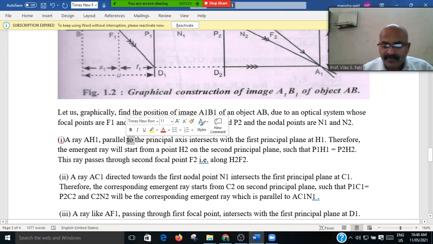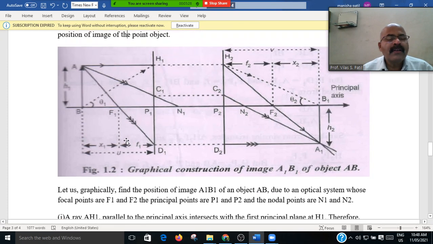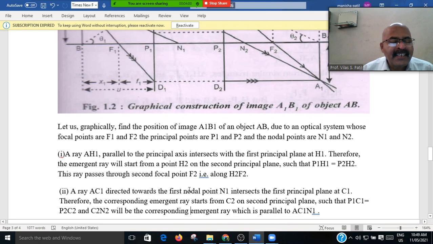See here, AC1, the central ray, will intersect at N1 and C1. पासून पुढे आपण डॉटेड लाईन घ्यायची आणि जिथं इंटरसेक्ट होते तिथं C2, and again draw the line through N2 toward A1. इकडे बारकाईनं बघा, इथं A1 मधून येते ती C1 ला, इथं C2 मधून जाते A1 ला, इथं आपल्याला N1 मिळतो. That is the nodal points we are getting, and how to take those nodal points is explained here.